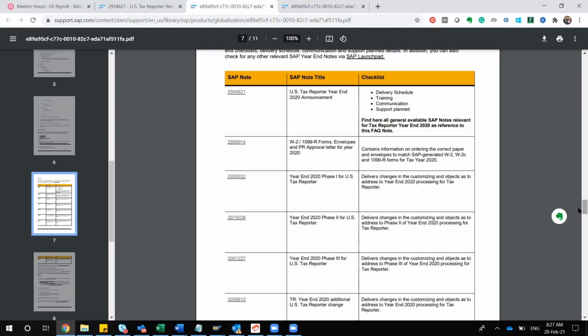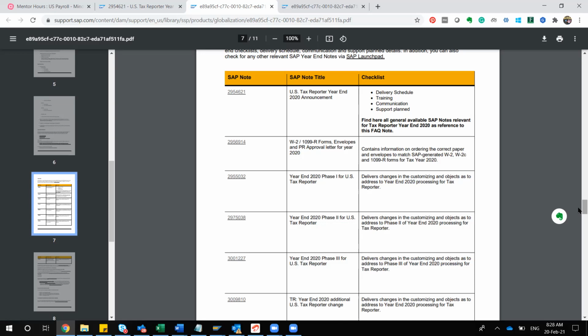I will not say no test, but at least randomly you choose some employees and run their W2, W4, all these things to check that everything is coming fine, especially the addresses and alignment. Mostly these are standard testing only, not much effort is required, but randomly pick from different payroll areas and personnel areas, some 10, 15 employees, depending upon your employee head count. Then do some random testing, and if everything is fine, it is well and good.